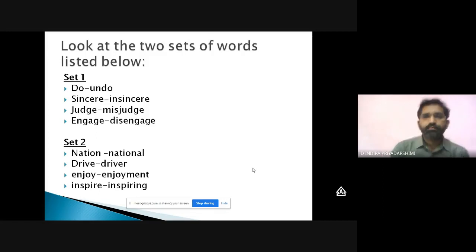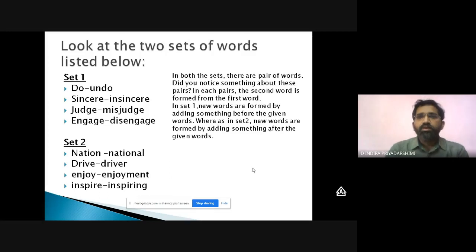Okay, let me go ahead. Let me give the explanation of what Ganesh has said and let me add some more to that. In both the sets, there are pairs of words. Did you notice something about these word pairs? In each pair, the second word is formed from the first word. In set 1, new words are formed by adding something before the given words, whereas in set 2, new words are formed by adding something after the given words. This is what Ganesh also guessed. You are exactly correct, Ganesh.